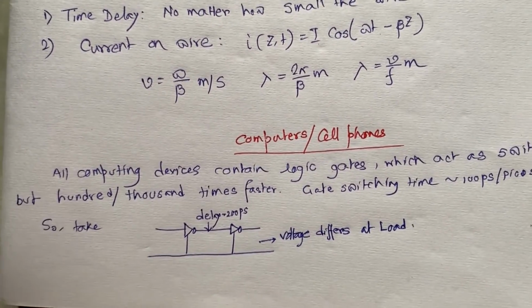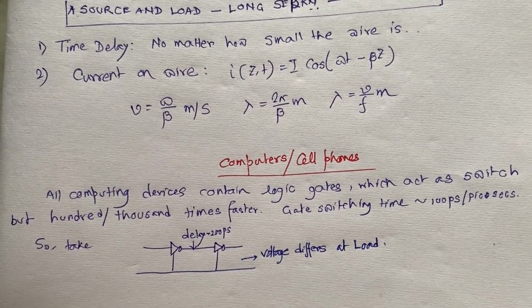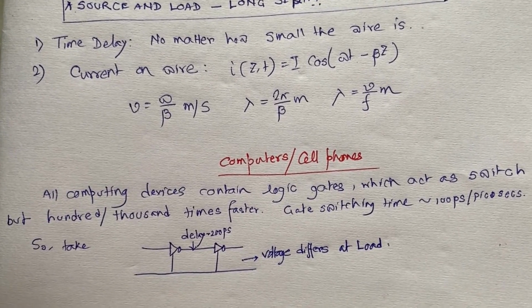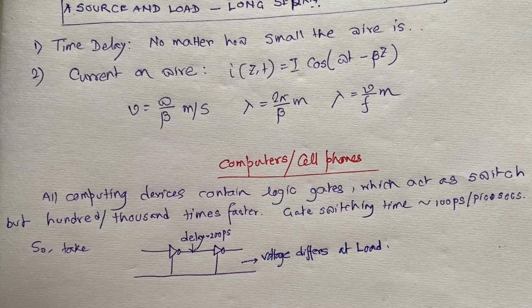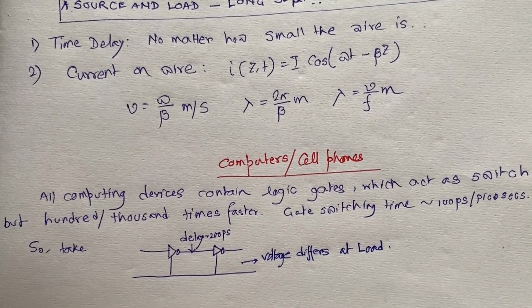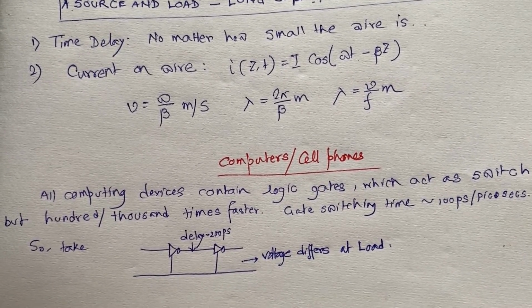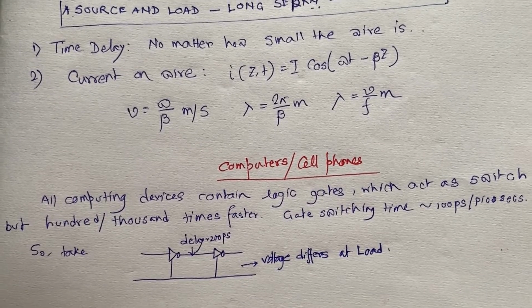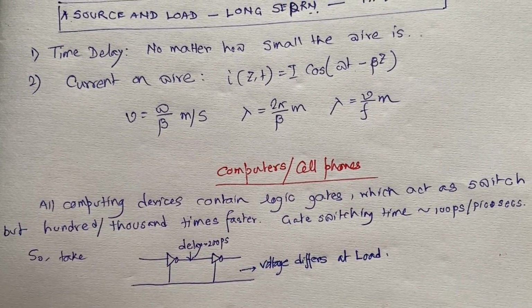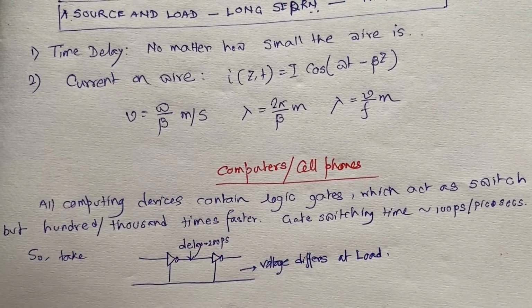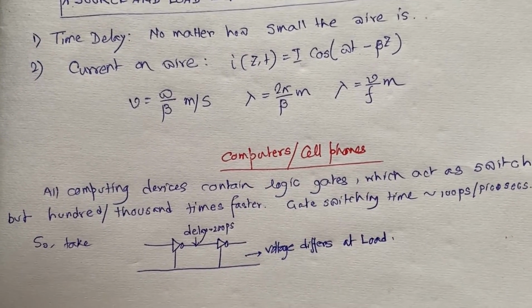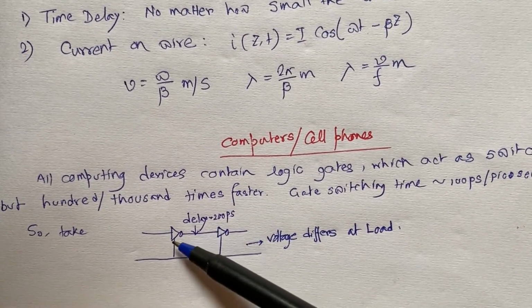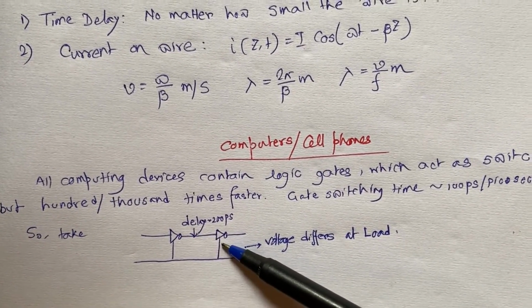Moreover, if we are thinking about computers, cell phones, like our digital electronics, then in those computing devices we have millions of logic gates, and logic gates are basically connected with wires. Now suppose there is a wire connected between these two logic gates.